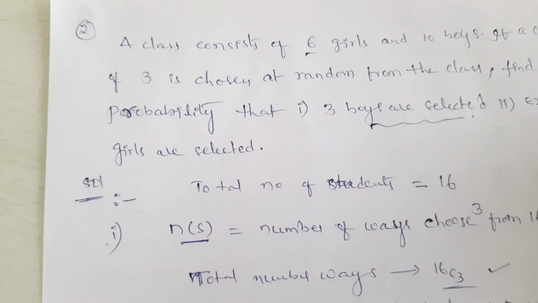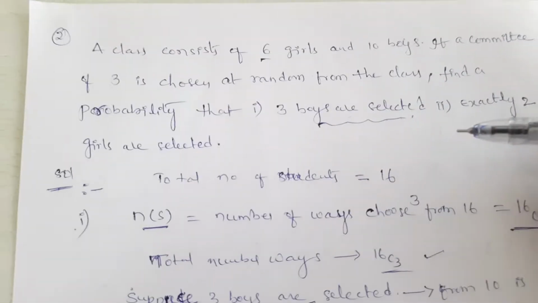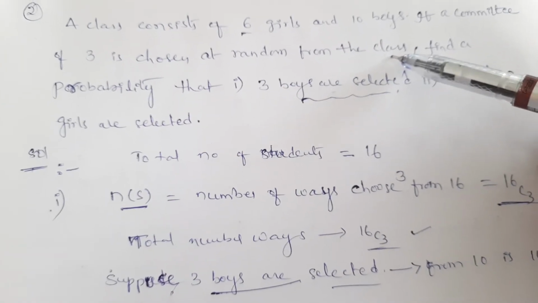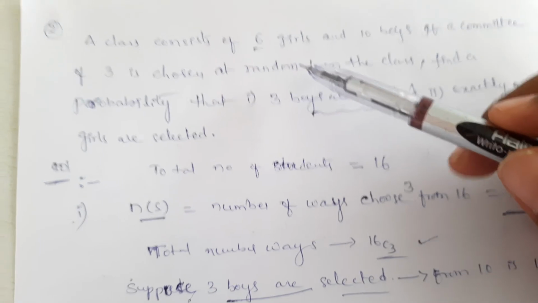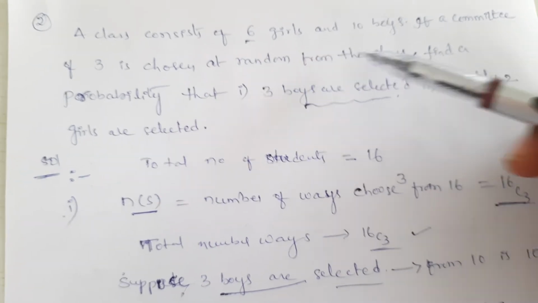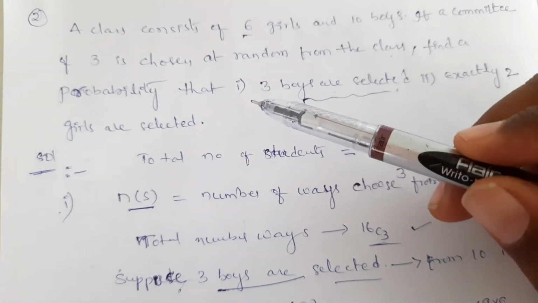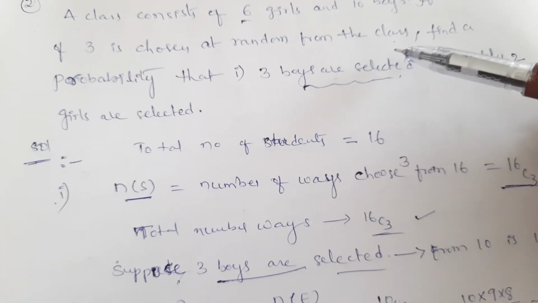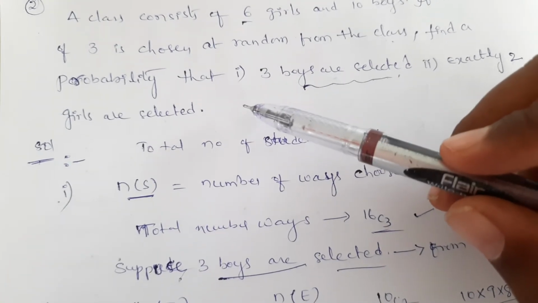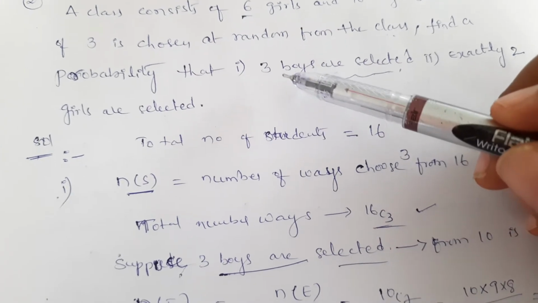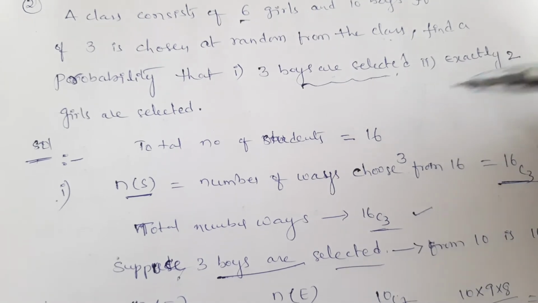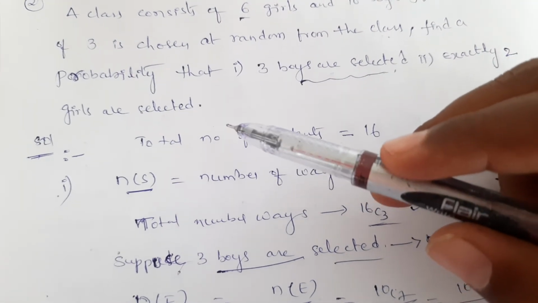Next, a class consists of 6 girls and 10 boys. If a committee of 3 is chosen at random from the class, find the probability that first one, 3 boys are selected, second one, exactly 2 girls are selected.